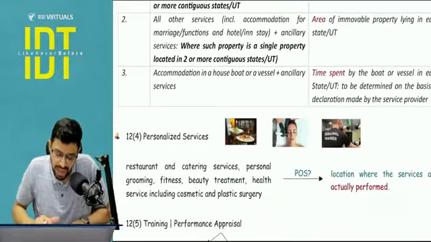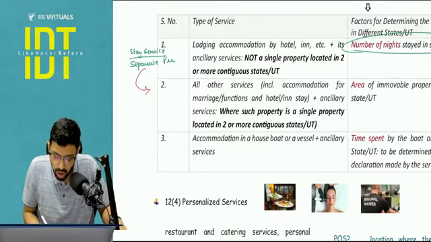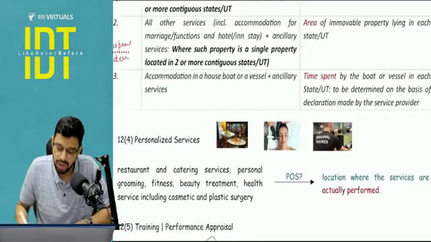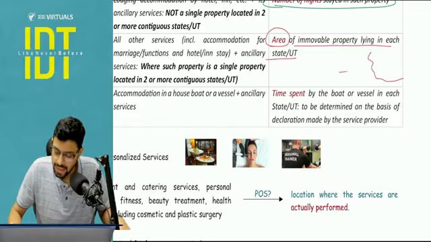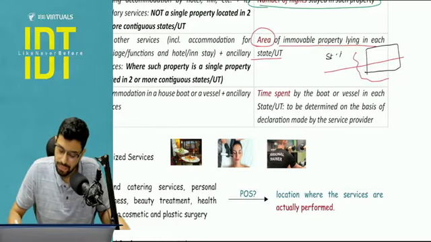Next, if it is any other case, what do you mean by any other case? If it is any other service, or let's say it is a case of a single property on the border of 2 states. It is not a separate property. So here how will the bifurcation take place? The bifurcation will be as per the area of the property lying in each state. Let's say this is a border and this is a property, Hyatt Hotels, and let's say the area lying in state A and state B is 10,000 square feet and 15,000 square feet.